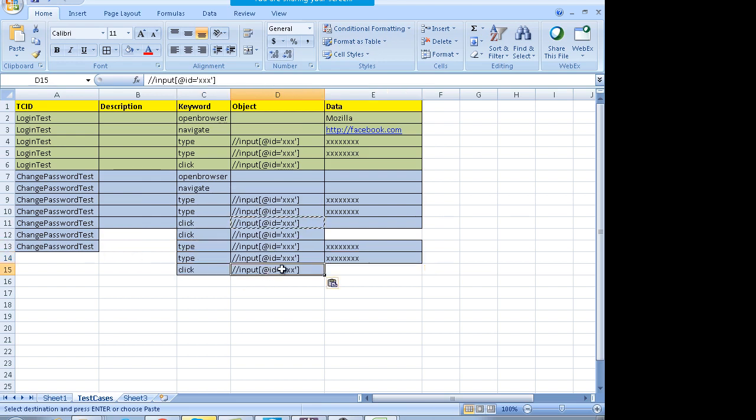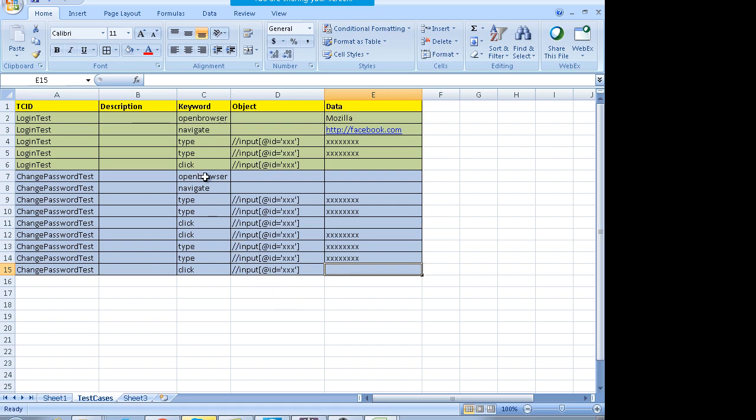I'm just taking a scenario. I hope you are able to understand me. These XPaths I will change, this data I will change later on. Okay, and you execute this test case. Fine. Okay, so these are the keywords for the change password test.